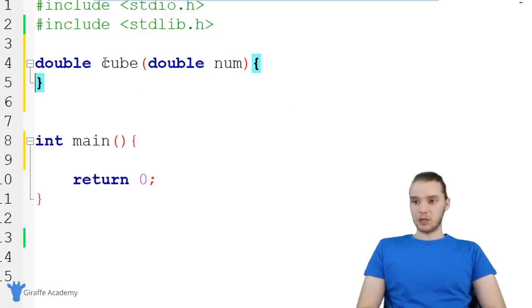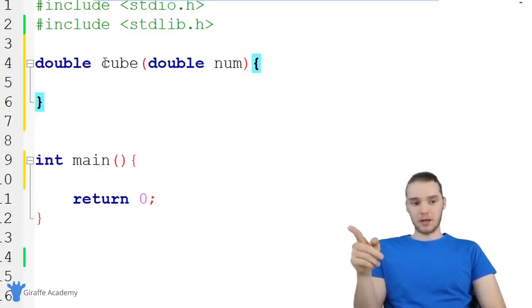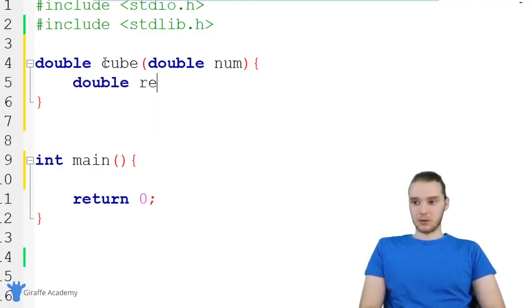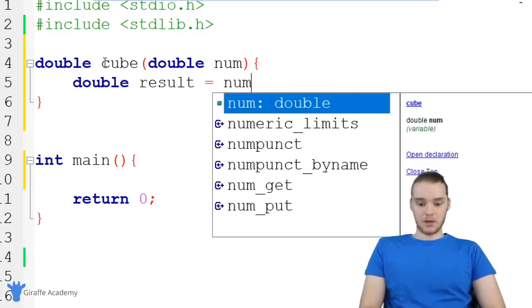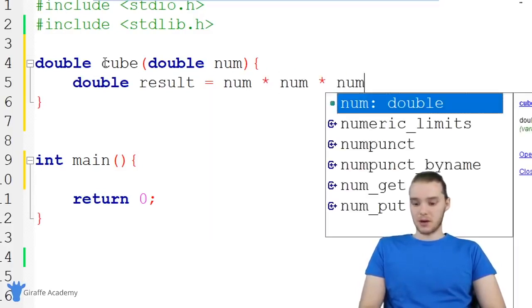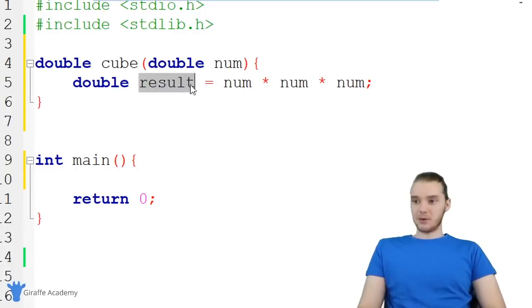So basically what we want to do is we want to cube num, and we want to give that value back to the user. So over here, I'm just going to create a variable. It's just going to be another double called result. And I'm going to set it equal to num times num times num. So basically this variable result now stores the cubed value of num.